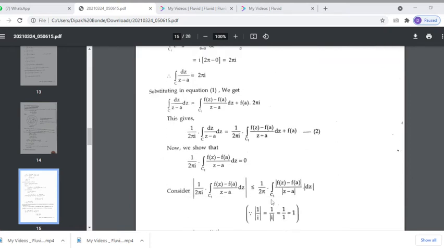Now we have to calculate this integral: 1 upon 2 pi i integration over C1 f of z minus f of a upon z minus a dz is equal to 0. We have to show this is 0. Then we get the desired result.